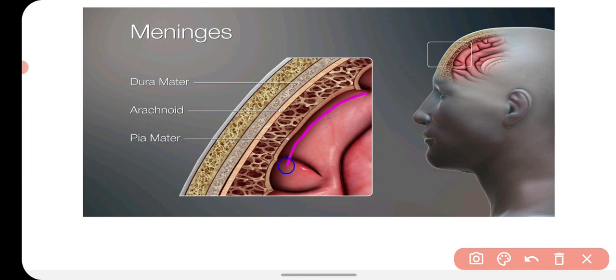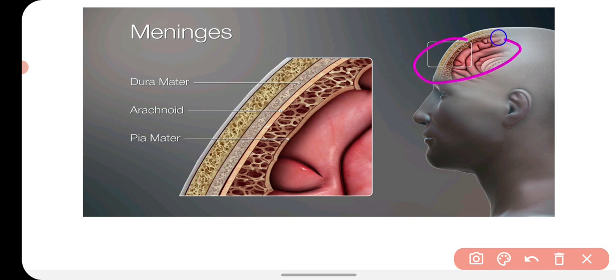So this is the brain, and this is the innermost layer, soft, delicate and vascular, that is called pia mater. Above the pia mater there is another layer which is web-like, very thin and delicate, that is called arachnoid. And above the arachnoid there is the tough and hard layer which is called dura mater. Dura means tough, and above the dura mater this is the skull. This is the brain box which is called cranium, in which your brain is found.